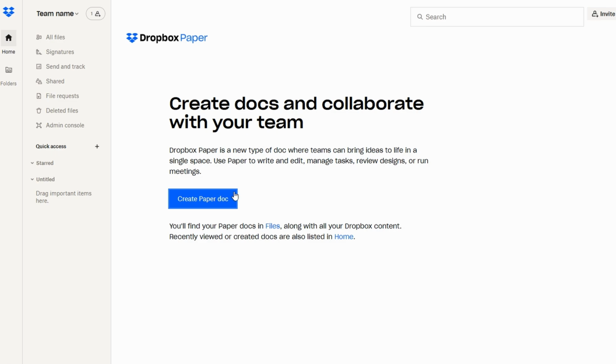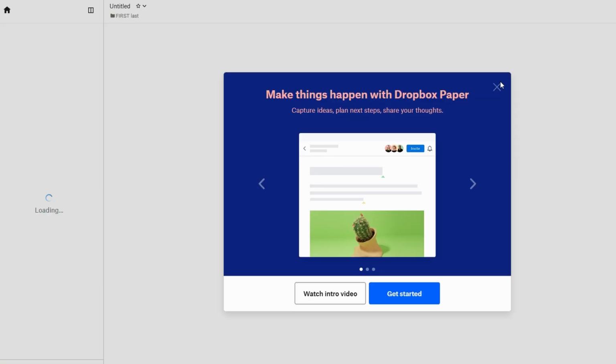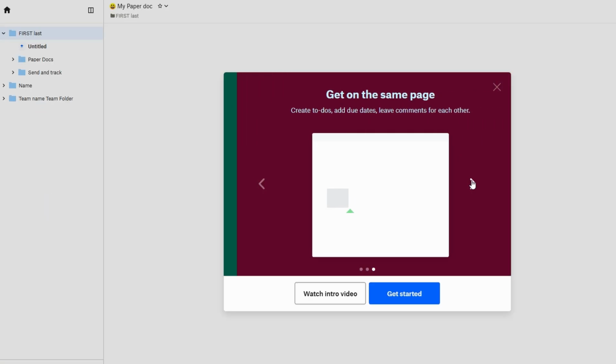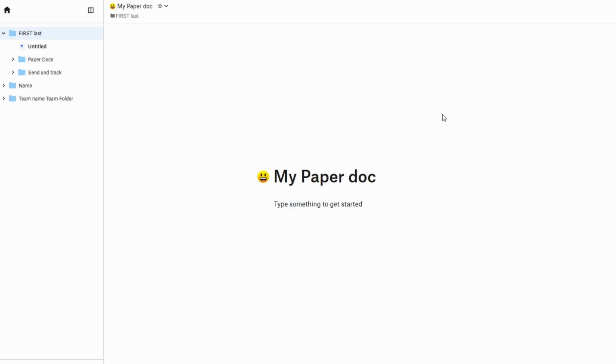Dropbox Paper is another great feature that enhances collaboration within your team. It's a collaborative workspace where you can write notes and documents, create and edit documents that your team can contribute to in real time. You can insert files from Dropbox directly into Paper, making it easy to organize everything in one document. Use Paper to create checklists, assign tasks, and set deadlines, helping you stay on top of your to-do list.